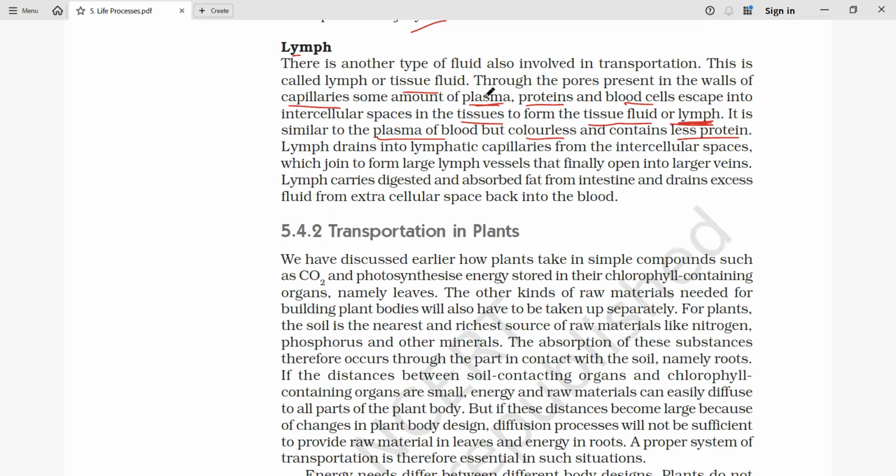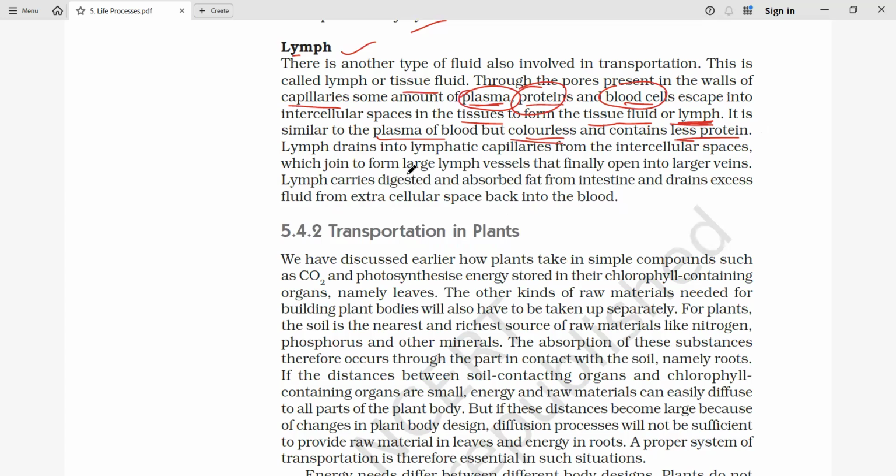It happens because some amount of plasma, proteins, and blood cells escape and are available between two tissues, forming the lymph. Okay, what is it made of? Plasma, protein, and blood cells. So how is it? It is colorless and contains less protein. And finally, it drains into the lymphatic capillaries from the intercellular space